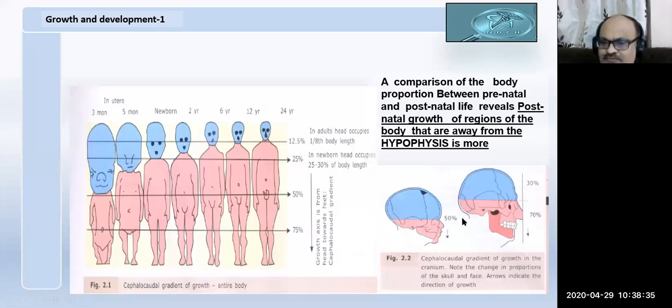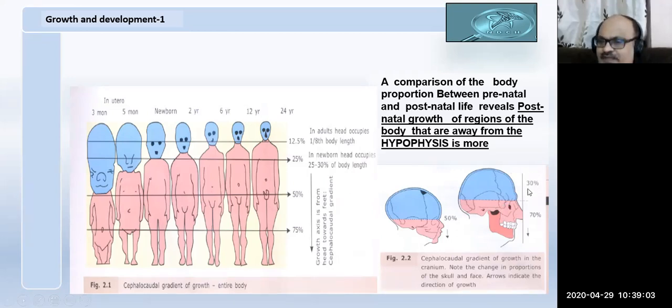The same thing occurs in the maxilla and mandible. Out of maxilla and mandible, the maxilla is close to the sella turcica, whereas the mandible is a little bit away from the sella turcica. So which shows more growth? It is the mandible that shows more growth after birth, in the postnatal period, compared to the maxilla.